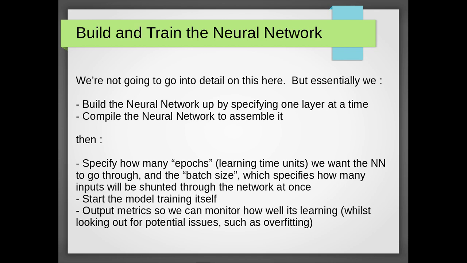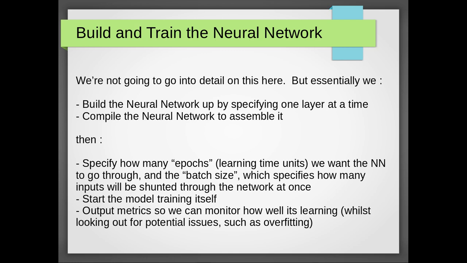Then we need to specify the training. So we'll specify things like how many epochs, which are the units of learning time, the generations of learning that we want the neural network to go through, and things like the batch size, which specifies how many inputs we're going to shunt through the network at once.